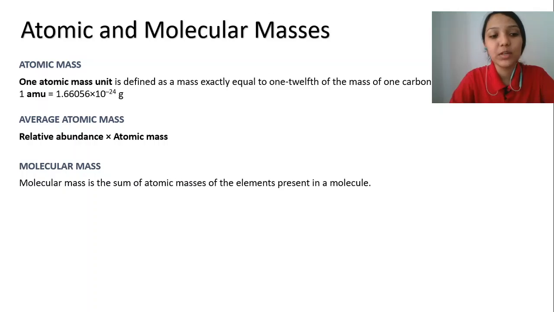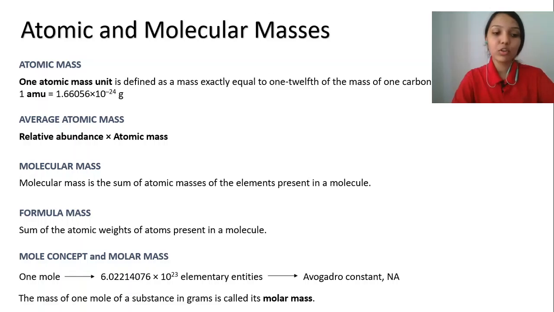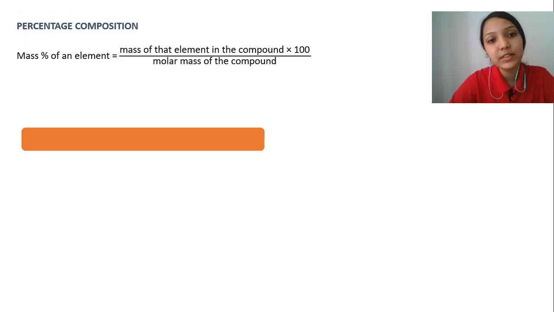Next is the molecular mass. Molecular mass is the sum of atomic masses of elements present in a molecule. Next is the formula mass. Formula mass is nothing but the sum of atomic weights of atoms present in a formula unit. Mole concept and molar masses. One mole is nothing but 6.022 into 10 power 23 elementary particles, which is called the Avogadro number when you express it in terms of mole inverse, and the mass of 1 mole of a substance in grams is called the molar mass.